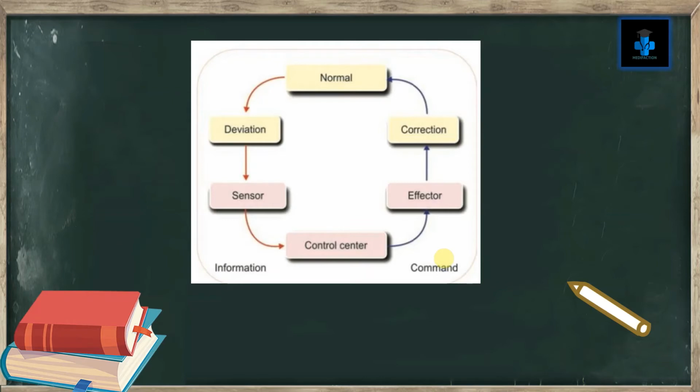So to learn it more easily, let's learn this flowchart. When a deviation is caused to a normal condition, the sensors will recognize it and will transfer the information to the control center. And by the commanding of the control center through effectors, it gives the correction where the normal stable condition or homeostasis is achieved.